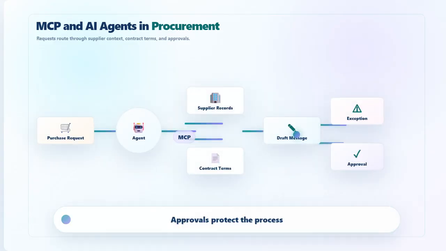Now let's look at MCP and AI agents in procurement. Procurement agents may support supplier and purchase workflows. They can read a purchase request. They can check supplier records. They can compare contract terms. They can draft supplier communication. They can route exceptions for approval. MCP can connect the agent to supplier data, contracts, and workflow tools.